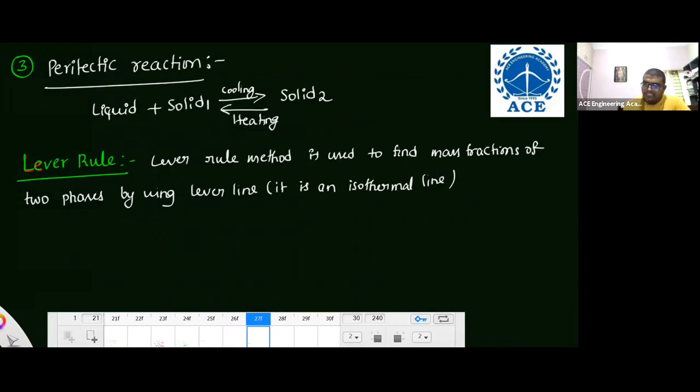Right. So this is the information about the lever rule, peritectic, eutectic, and eutectoid. Now, different types of steels and cast irons are there. Steels are low carbon steel, medium carbon steel, high carbon steel. But from the steels, they are not asking questions. From the cast irons, they are asking questions. Types of cast irons: every year one question, or in alternating years one question, they are asking.